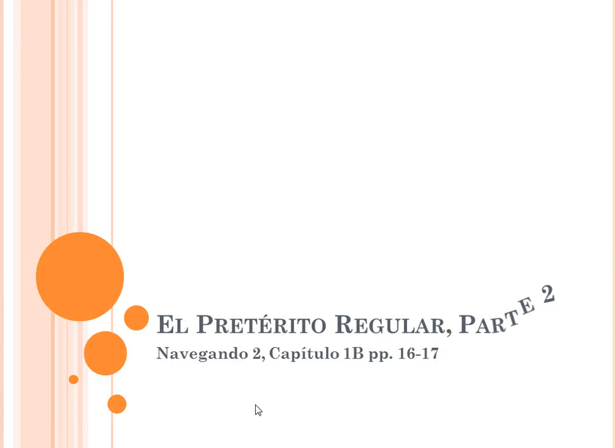Okay, el pretérito regular, parte 2. Please open your libro de apuntes de español 2, and let's begin the notes over the regular preterite tense part 2. If you need additional information or want to see this presented in a different way, you can check out pages 16 and 17 in your textbook.